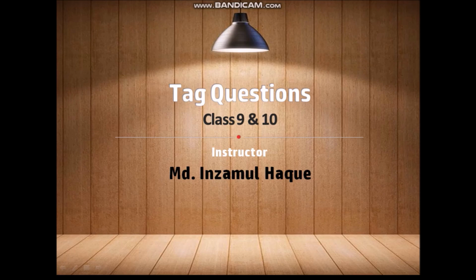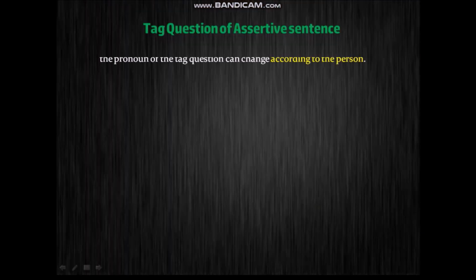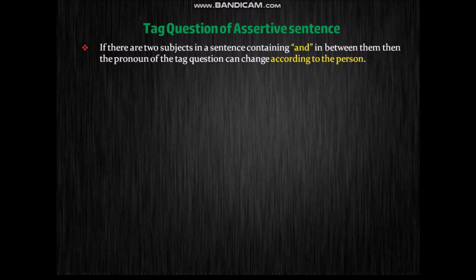Today we are going to finish tag questions of assertive sentences. So let's get started. If there are two subjects in a sentence containing "and" in between them, then the pronoun of the tag question can change according to the person. Previously we knew that if there are two subjects and there is "and" in between them, usually the pronoun of the tag question becomes "they", but here we will see that it can change according to the person also.